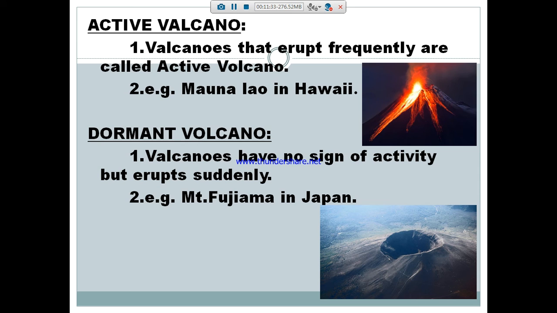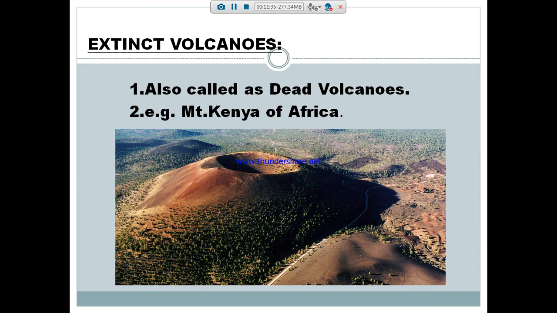And at last we are going to see the extinct volcano. An extinct volcano is also called a dead volcano. What is meant by a dead volcano? It is in a dead condition, so it won't erupt at any time. The top of extinct mountains has been eroded, as you can see in the picture. There is no hot spot.